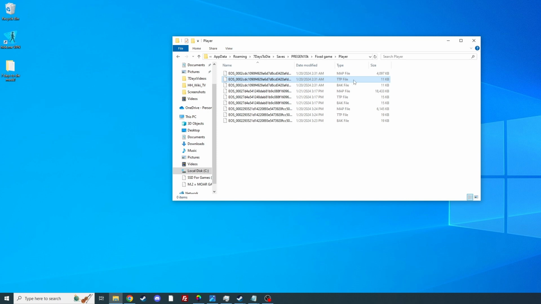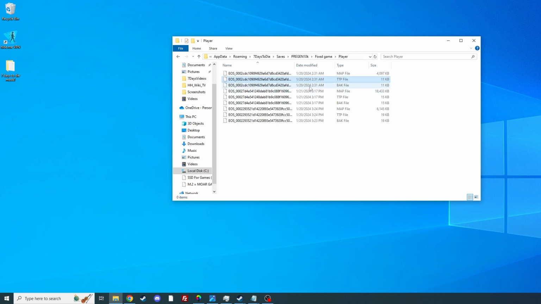The TTP file is the actual save. The BAK file is a backup of this file. So I join the world, it gives me my save file and my backup file. And let's say I invite Nero onto my server, and now he has a save file and a backup save file. And then the next guy joins, and so on and so forth. It's just a big list. So that is your saves, and this is player data, of course.